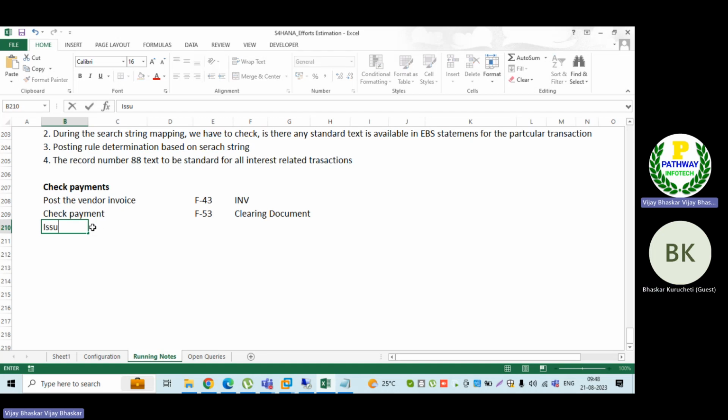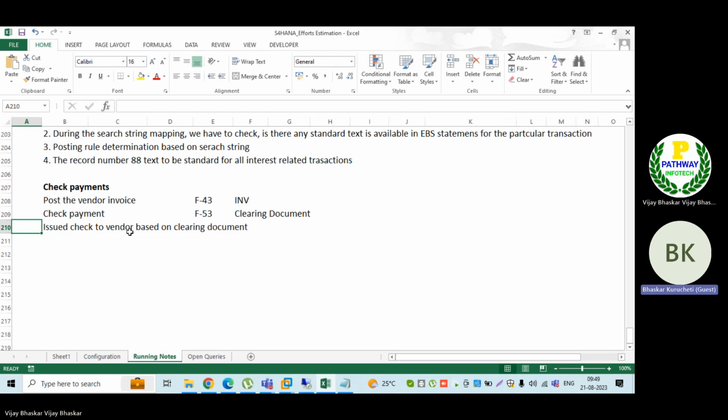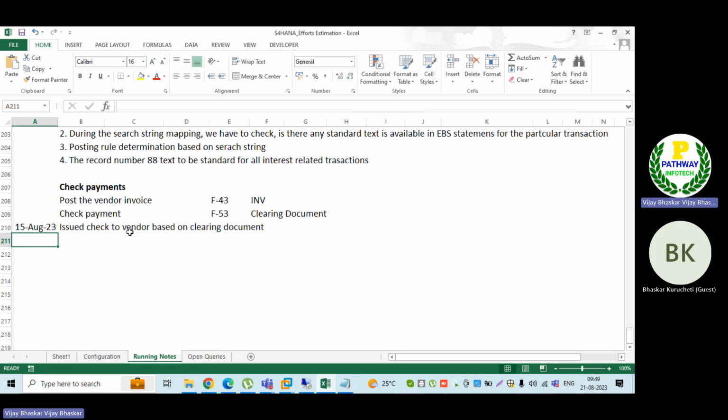Then let's assume I issued the check to the vendor based on the clearing document. Let's say the transaction code is FCH1, something like that. Now I have issued the check. Let us assume I have issued the check on, let's say, the 15th of August 23.